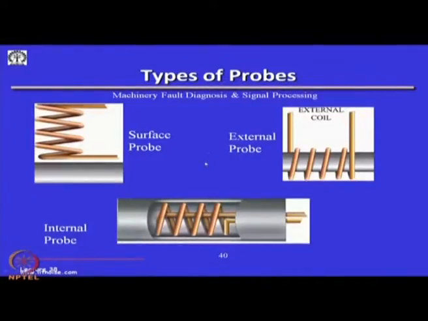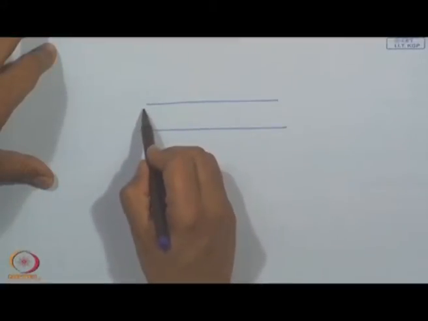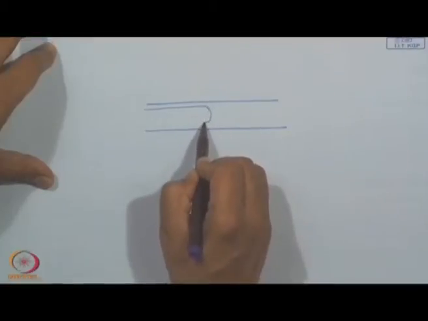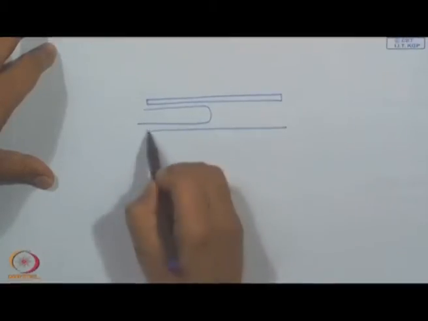This is how the type of probes can be used. This is like a surface probe. Okay. This is like an external probe, like an external coil, and this is like an internal probe. You can use eddy current also to measure the internal thickness of tubes and pipes. Like you can have an eddy current probe going inside a pipeline.